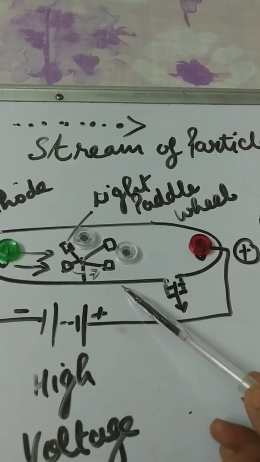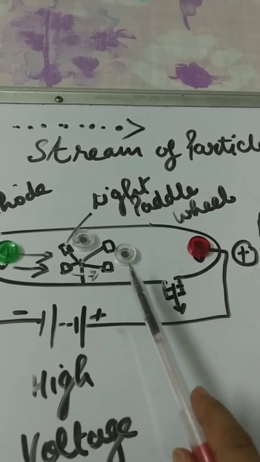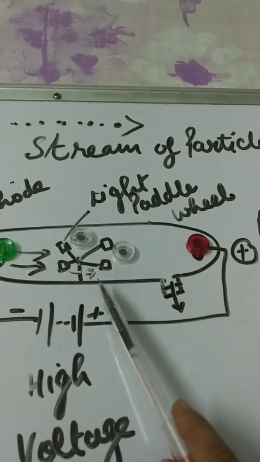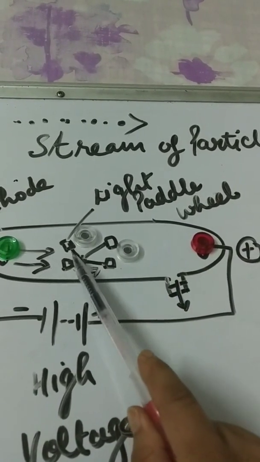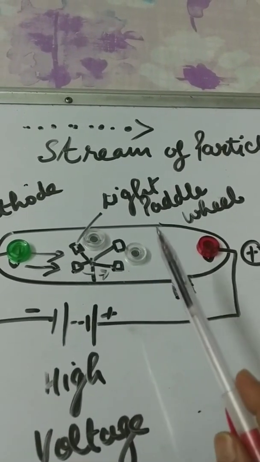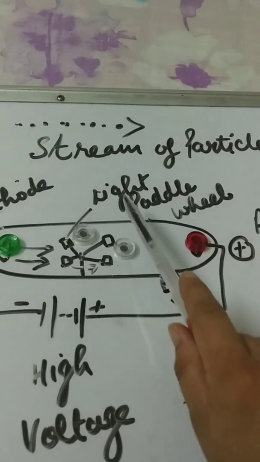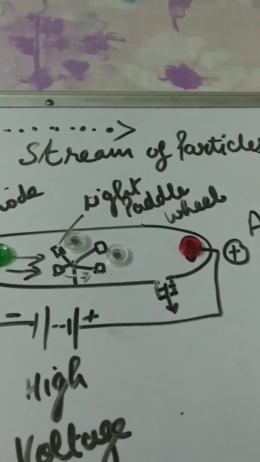It shows that cathode rays have some particles which strike the paddles of the wheel, due to which it starts rotating. So they came to know that cathode rays are a stream of particles.